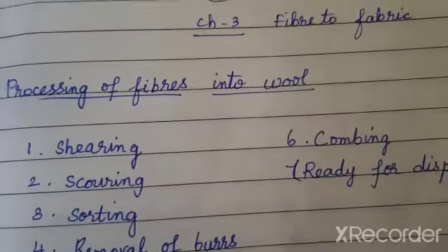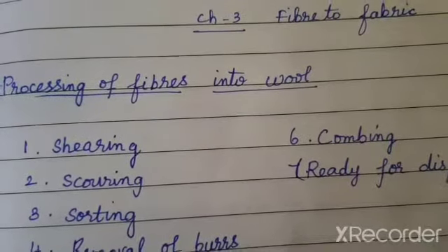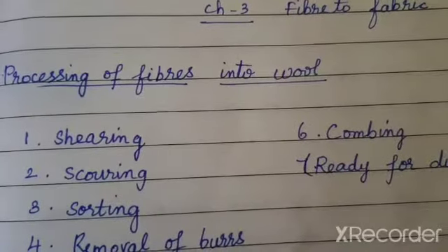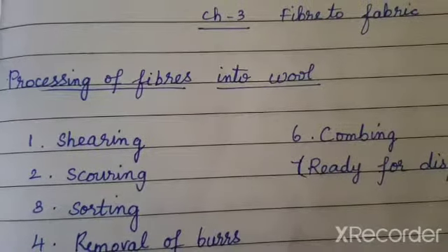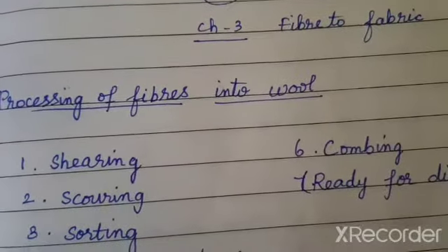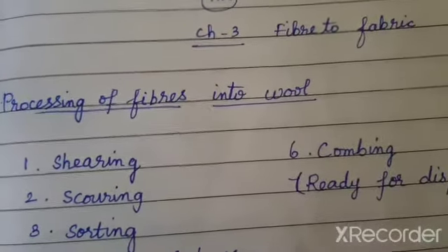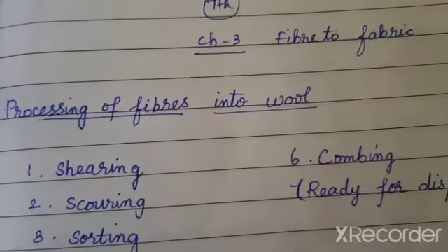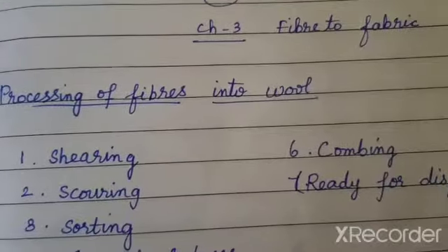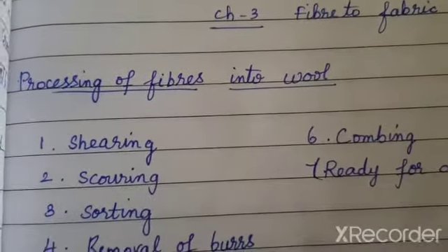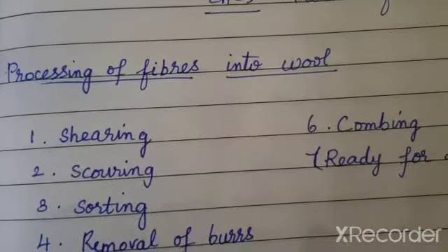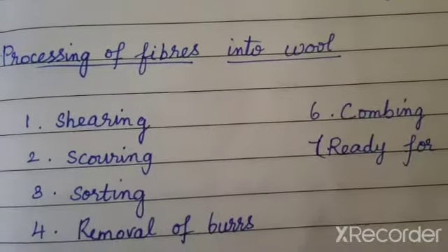Selective breeding is done in sheep to obtain wool as a fiber. Selective breeding means choosing the parents. I myself will choose the father goat and mother goat and allow them to breed so that such goats will be produced in large numbers and the demand for the fibers can be met.